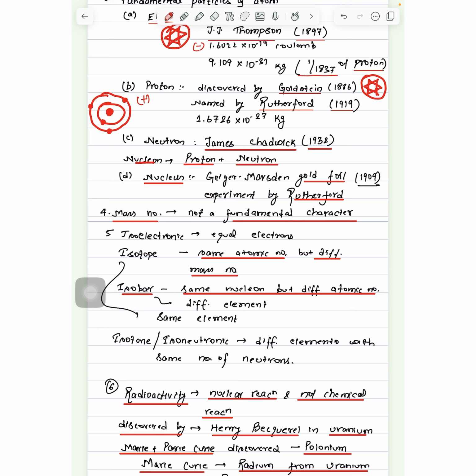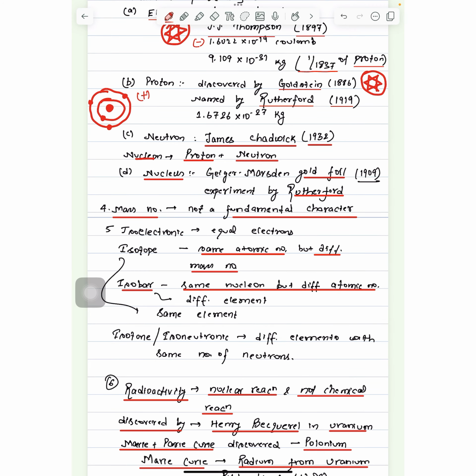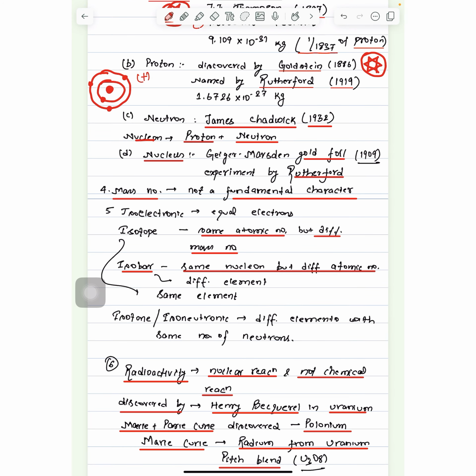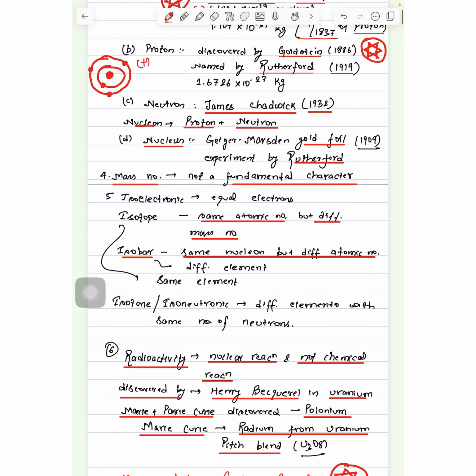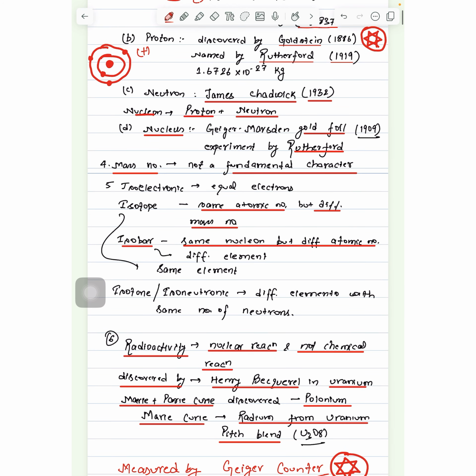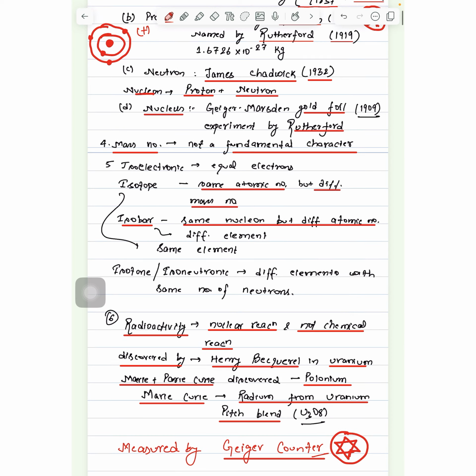Definitions. What do you mean by isoelectronic? Same number of electrons. Isotope, same atomic number but different mass number, defined for the same element. Isobar, same nucleon number but different atomic number. Isotone or isoneutronic means different elements with the same number of neutrons.